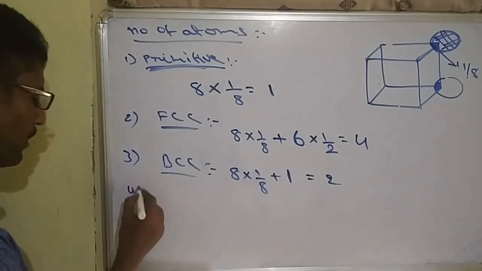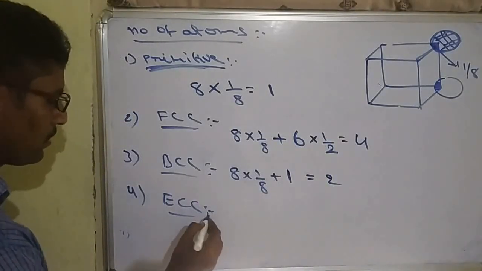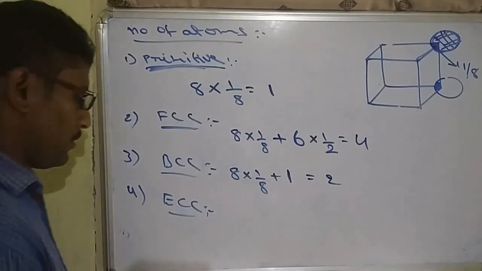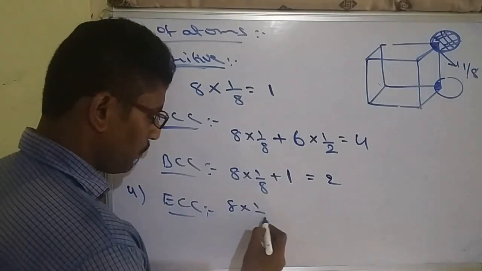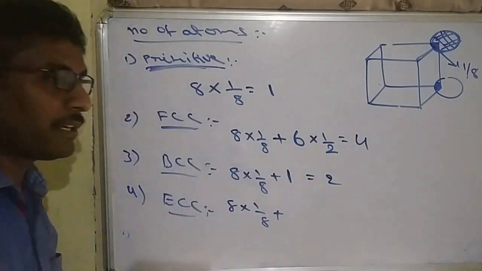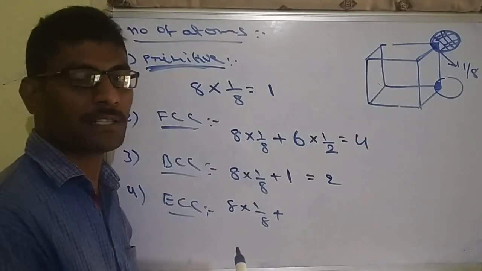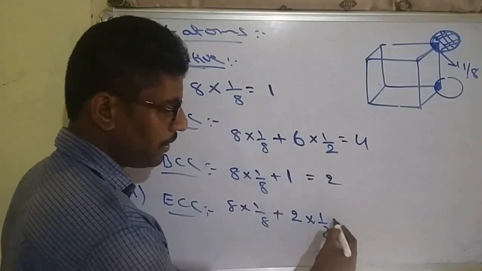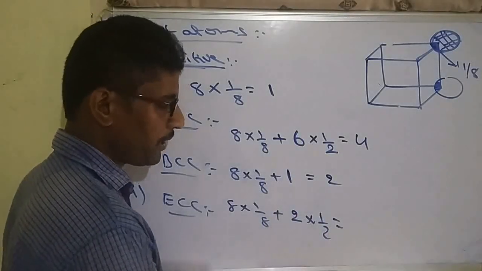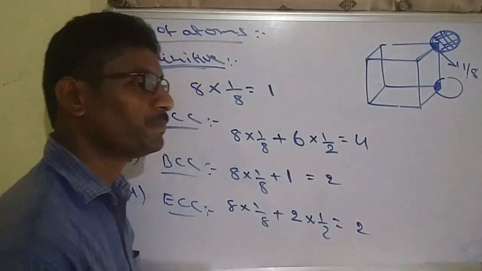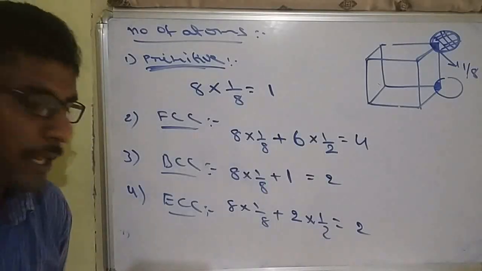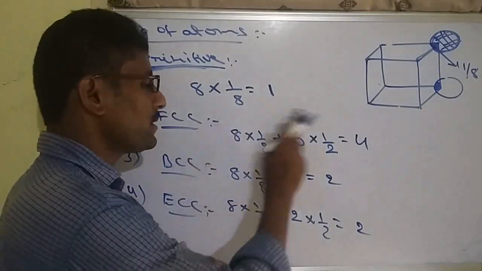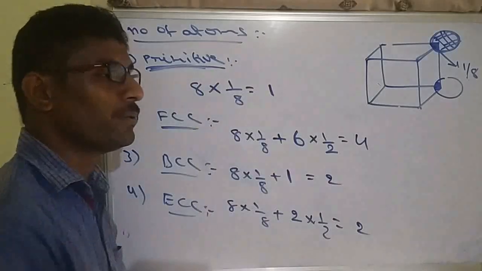Same as if you are calculating end-centered cubic, you can calculate it. Here also 8 into 1 by 8 plus end-centered, only 2 end-face particles are there. So faces must be 2. The face part we already know is 1 by 2, so 1 plus 1 is also 2. End-centered cubic has 2 particles, BCC 2 particles, FCC 4 particles, and primitive.